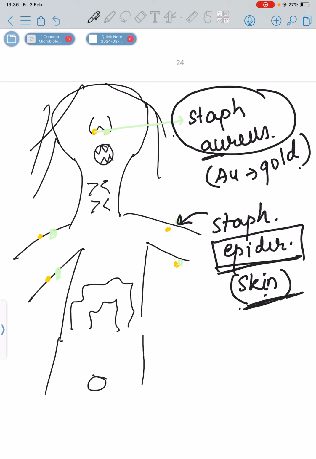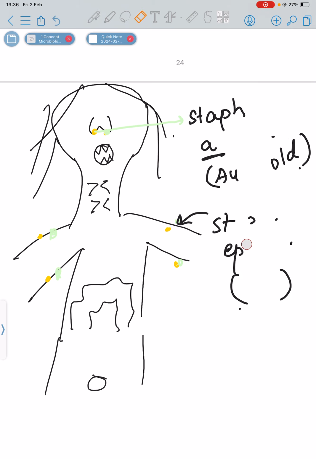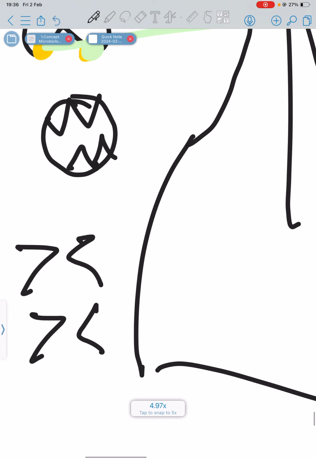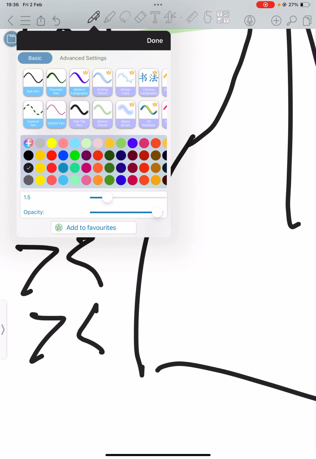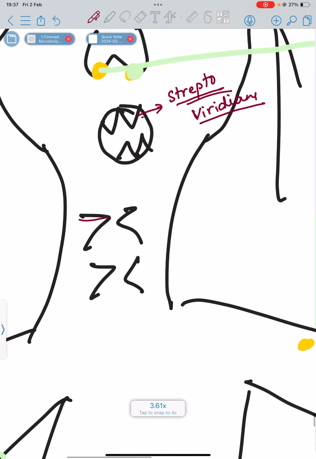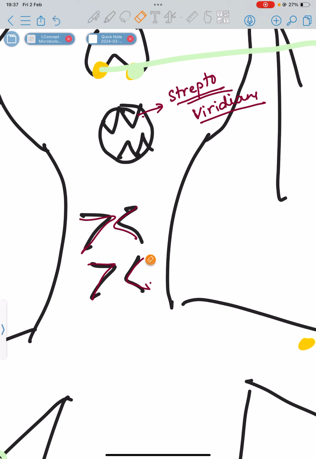Now what about the organisms which are found in the mouth? You see this V here. This V stands for Streptococcus viridans. V for viridans. And this same viridans is also found in the throat. So Streptococcus viridans is found in the mouth and throat.